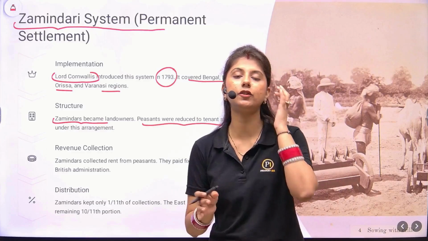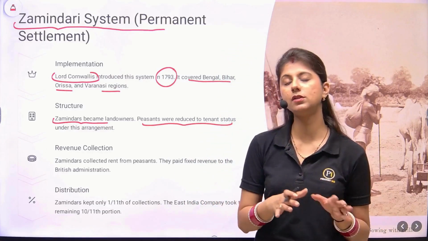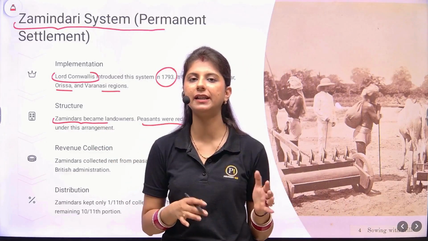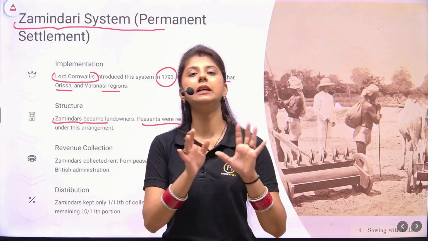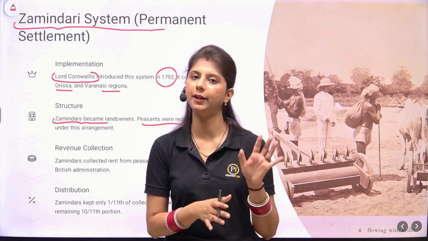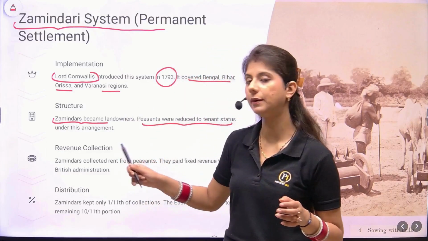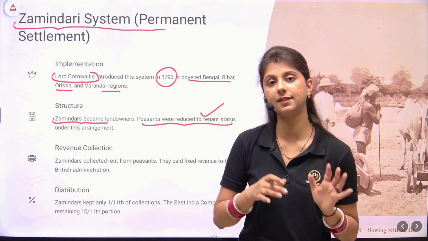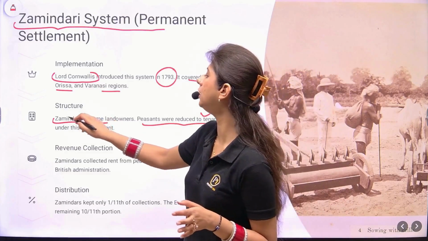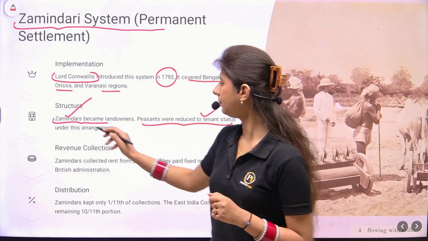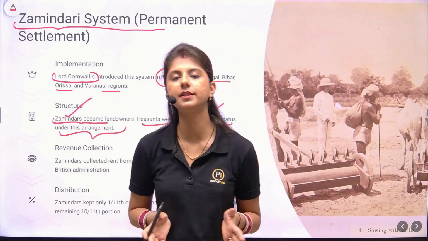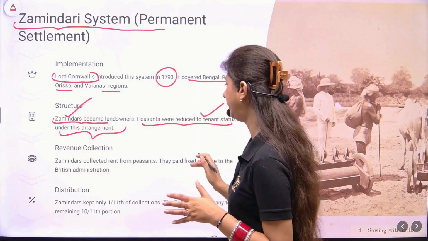In the traditional rural society, there was no concept of Zamindars being the landowners. Zamindars used to just collect the revenue from the peasants, and peasants had the land ownership rights. But because of this system, the peasants were made tenants on their own lands, and the land was given to the Zamindars. This system covered approximately 19% of the Indian continent.